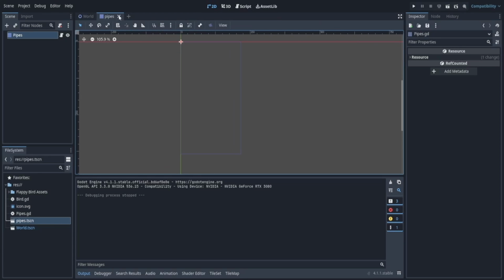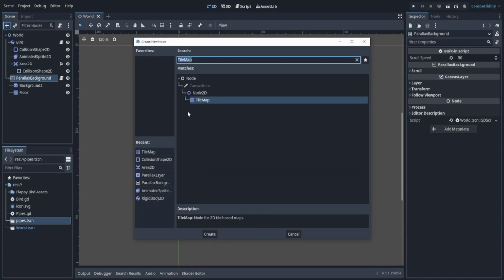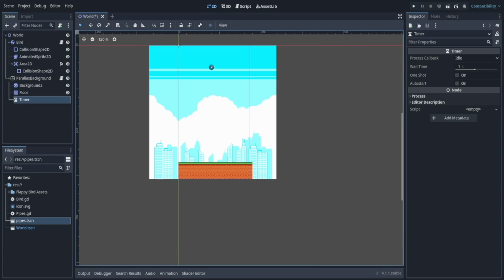Let's go to our pipes. We're going to close this for now. We're going to go to our parallax background, make sure this is selected, and we're going to add a new node called timer. What is this timer thing that we just added? Well, it's literally a timer. It will just start whenever we want it to. In fact, there's a property on the right that says auto start. I can click on it, and this will automatically start it when I load the scene.